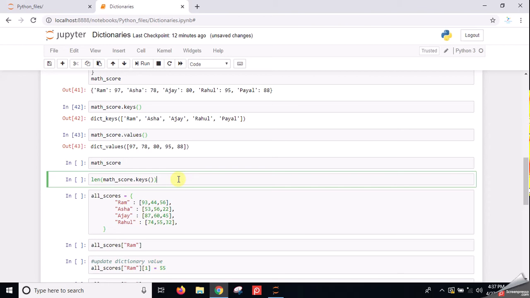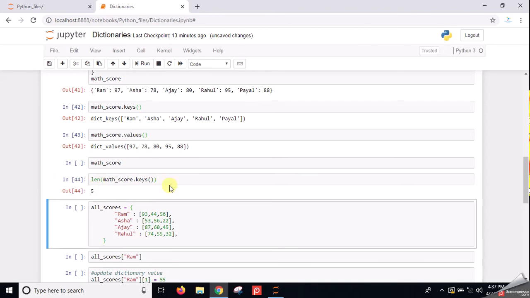To access the length of the dictionary, we use the len function, as we do with tuples or lists. Here also we use the len function, but with that we have to use the keys function also, because the length of the dictionary depends on the number of keys. Some keys maybe don't have any value, we can just leave that also, but we have to use the keys function with the len function to know the length of the dictionary, and it is 5 here. It is very simple.